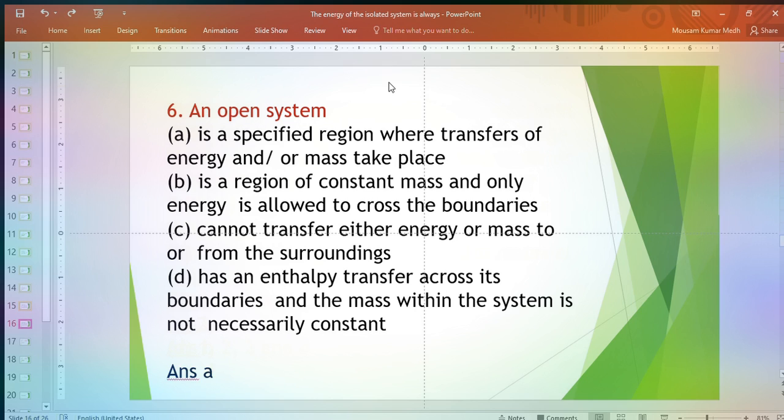The answer is: an open system is a specified region where transfer of energy and or mass takes place.